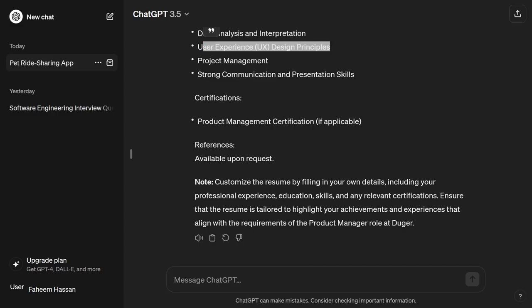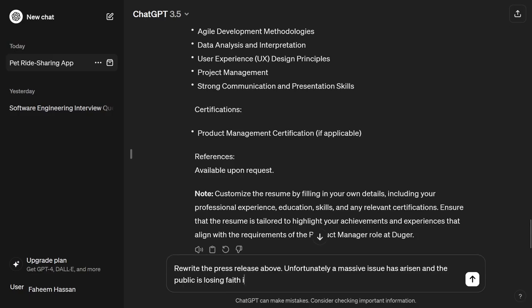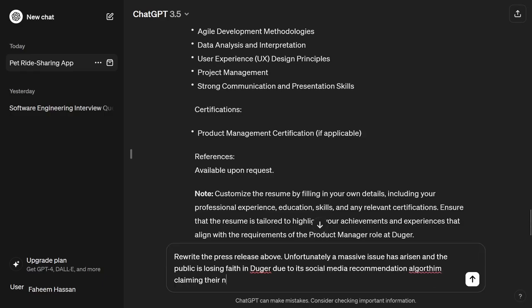Next, friends, ChatGPT is also capable of responding to negative situations by acknowledging the issues, and it can suggest solutions. For example, in our case, let me type here: rewrite the press release above. Unfortunately, a massive issue has arisen and the public is losing faith in Duggar due to its social media recommendation algorithm, claiming its negative impact on mental health.